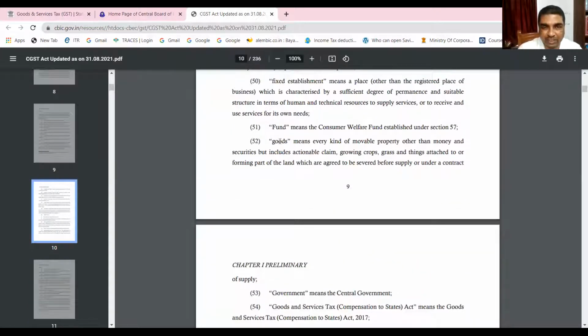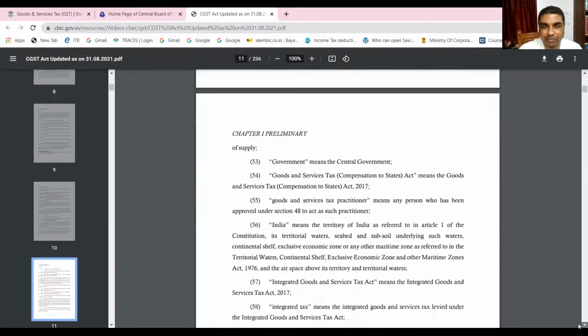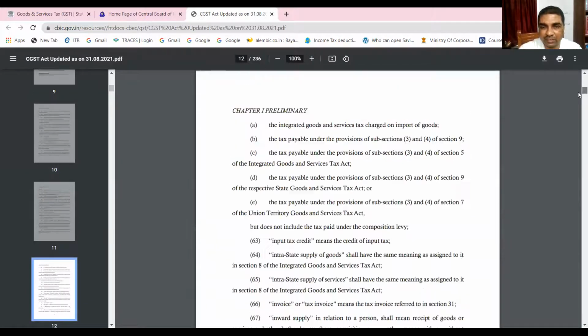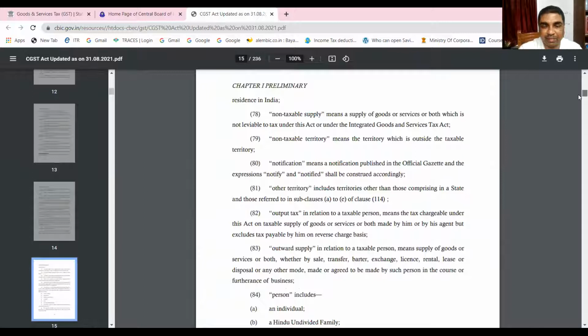Now you see, this is clause 52, which explains the meaning of goods. Goods means every kind of movable property other than money and securities, but includes actionable claim, growing crops, grass, things attached to or forming a part of land, which are agreed to be severed before supply under a contract of supply. This is the exact definition which I told you. So all these terms are relevant. Some of them are more important.